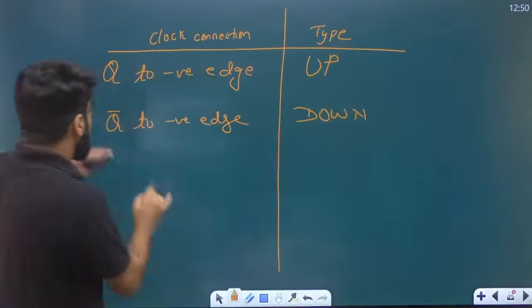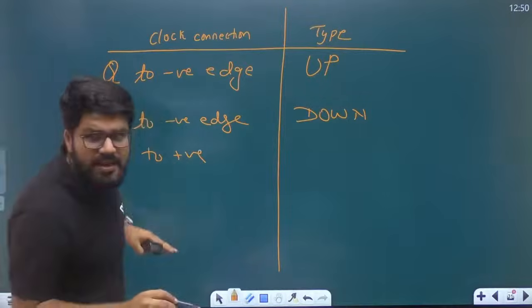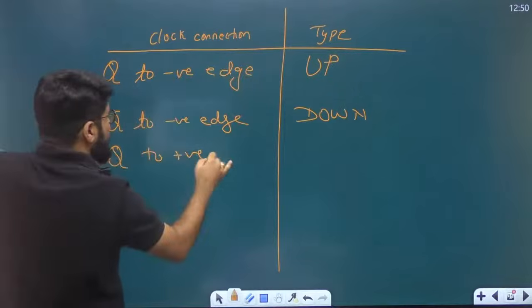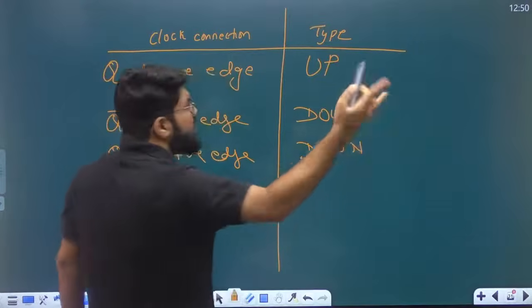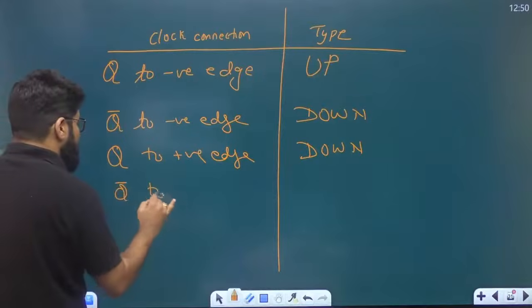Okay. Suppose, sir, I take from Q only, but I make positive edge. I don't remember the second, third result. I only remember one: Q with negative edge is up. So Q with positive edge, one connection change, the type changes to down. If it is Q bar to positive,